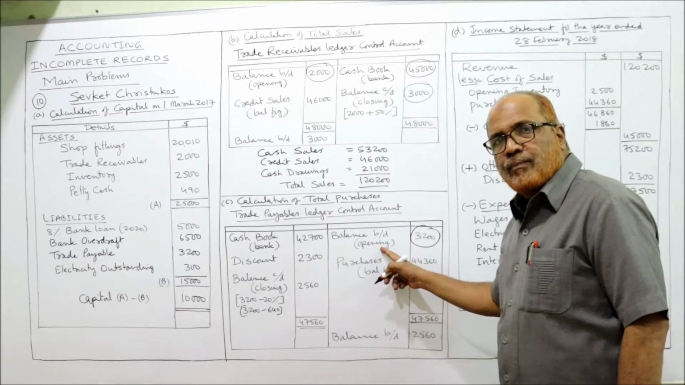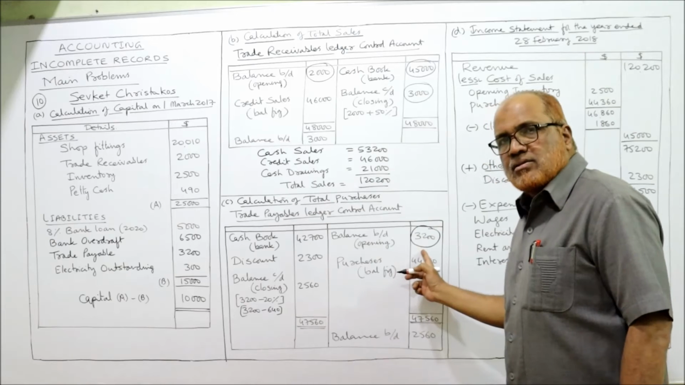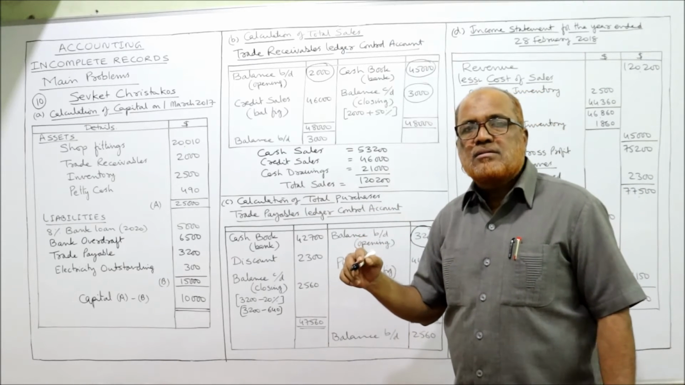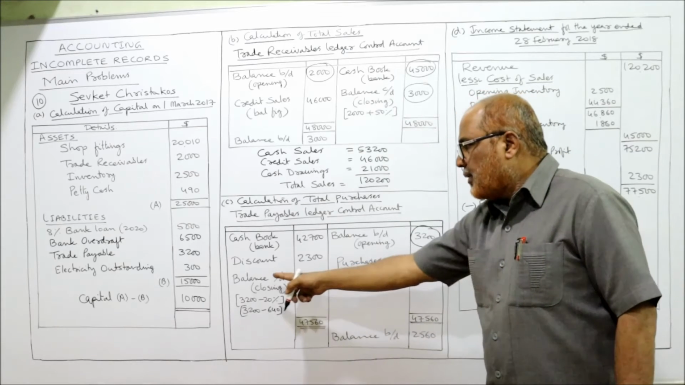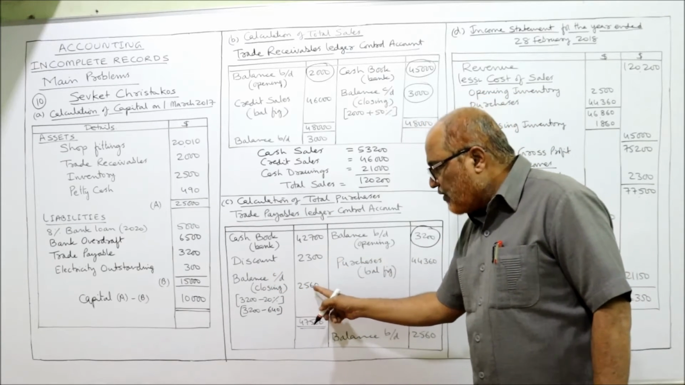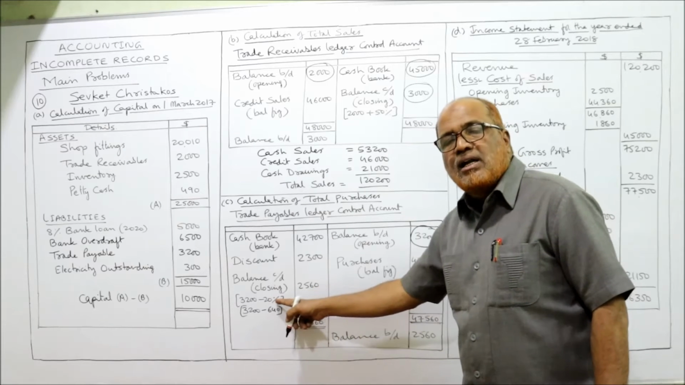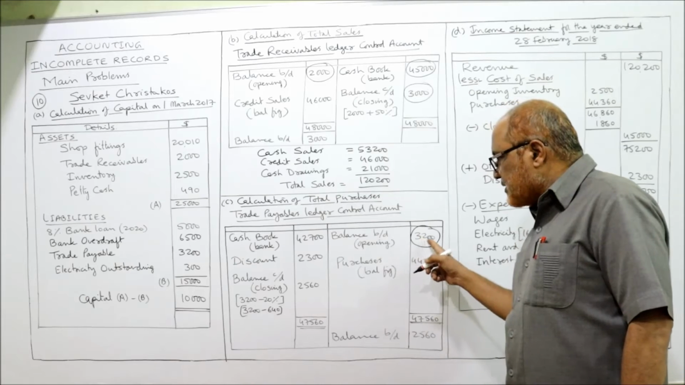Balance brought down, opening. Receivable will show a debit balance. Payable will show a credit balance. Now the closing balance is 20% decreased. So balance carried down, closing, 2,560. How did we get this 2,560? It is given that it decreased by 20%. So how much was at the beginning? 3,200.